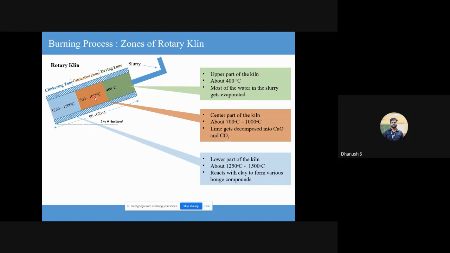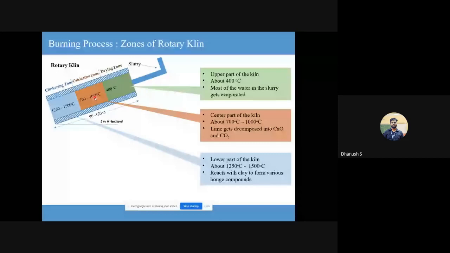What is calcination? What is a synonym for calcination? What is calcination basically? Reaction occurs in the... Correct, but it's simply burning. So what happens here? The temperature is between say 650 to 1000 degrees Celsius. Here the calcium carbonate disintegrates into your lime, that is calcium oxide, and carbon dioxide. So that 1 ton of carbon dioxide that I was explaining that is released, it is at this stage.